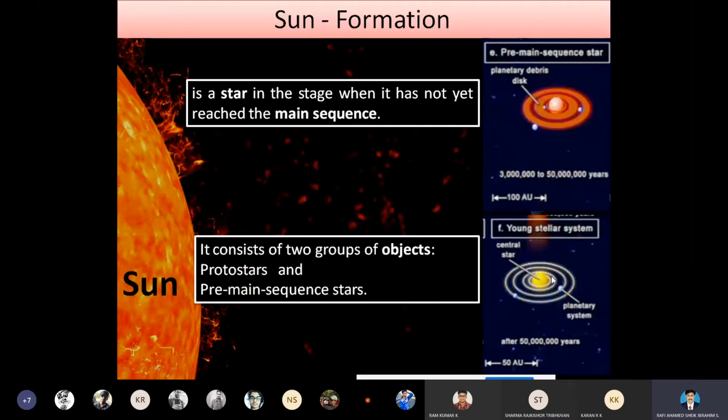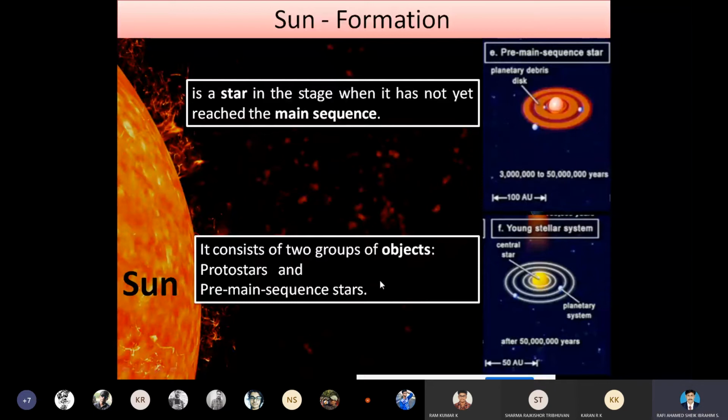So this will be the fifth stage as per our consideration in the formation. This stage is called the pre-main sequence star. A pre-main sequence star is a star that has not yet reached the main sequence. So it means that the complete formation of the sun is not yet over.